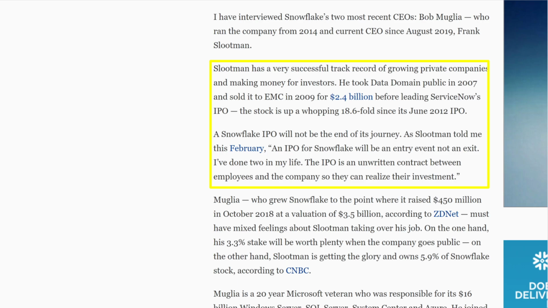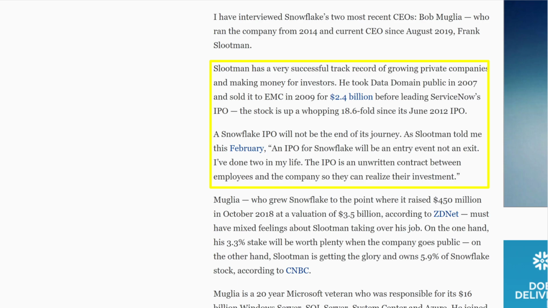Apparently, he took Data Domain public in 2007 and sold it to EMC in 2009 for $2.4 billion before leading ServiceNow's IPO. And apparently the stock is up a whopping 18.6-fold since its June 2012 IPO, which is a very good sign that he has that experience.